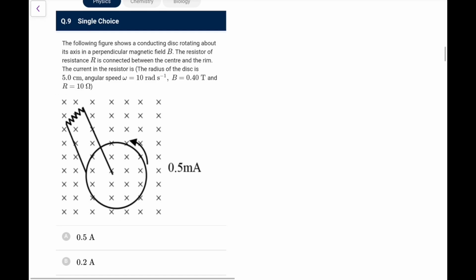Next, the following figure shows a conducting disc rotating about its axis in a perpendicular field B. A resistor of resistance R is connected between the center and the rim. The current in the resistor is? So take any small rods like this, all will be in parallel. So the EMF you know is equal to B omega R square by 2. That is the standard result you must remember. Now 0.4 into 10 into r square by 2. This r, small r I should write. Radius is what we have.